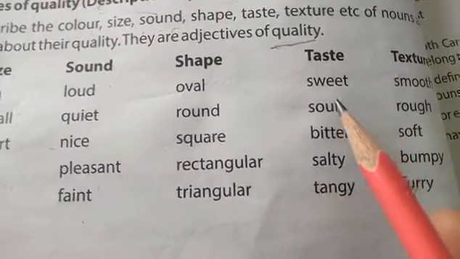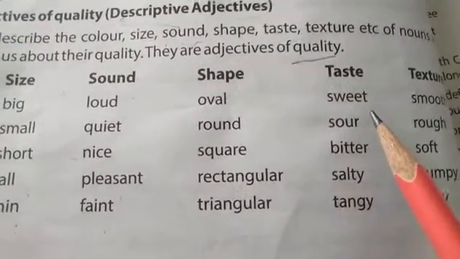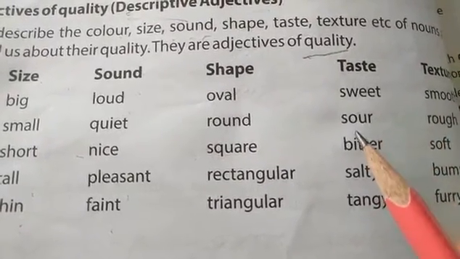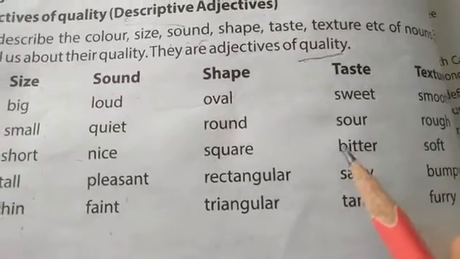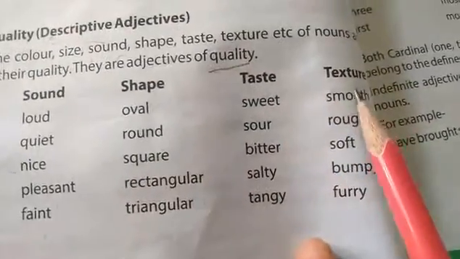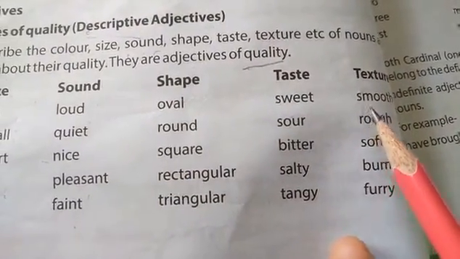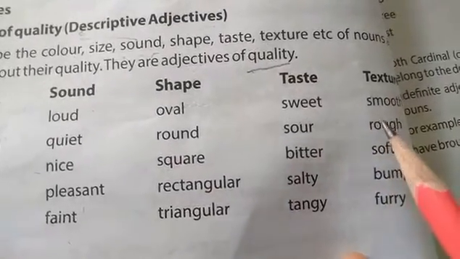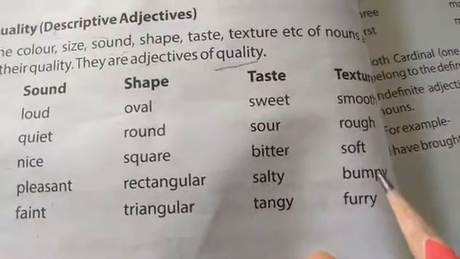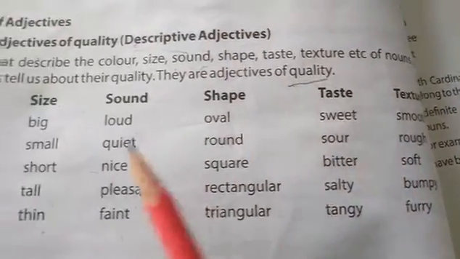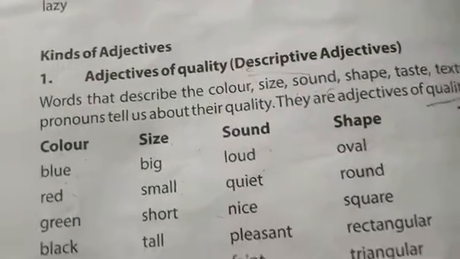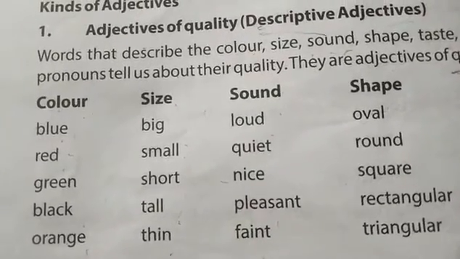Then taste. By the sense of taste, we can get to know what taste any eatable or edible thing has: sweet, sour, bitter, salty, tangy. Then texture: we can feel the texture of any particular thing by touching it, whether it is soft or hard, smooth or rough. Smooth, rough, soft, bumpy, furry, all these words are considered adjectives of quality. They come under the category of adjectives of quality.